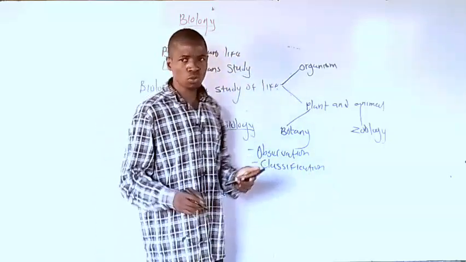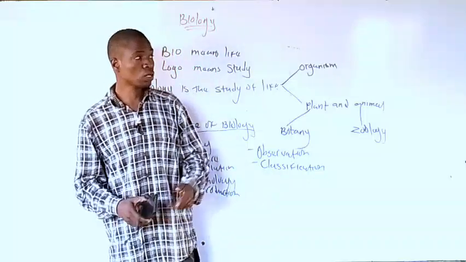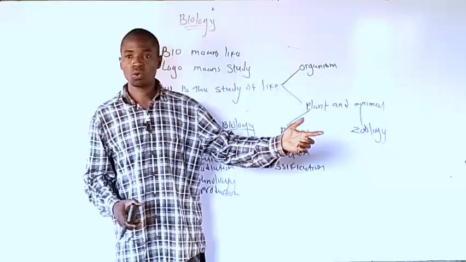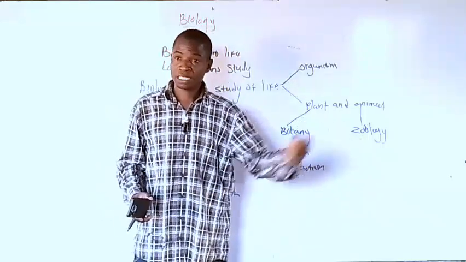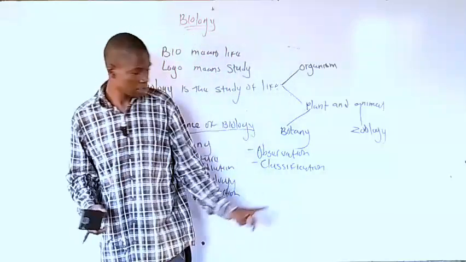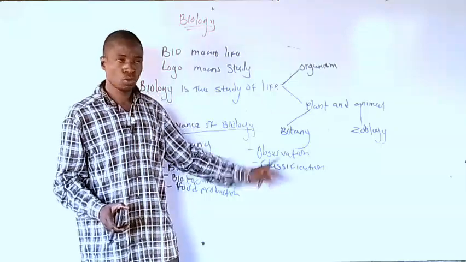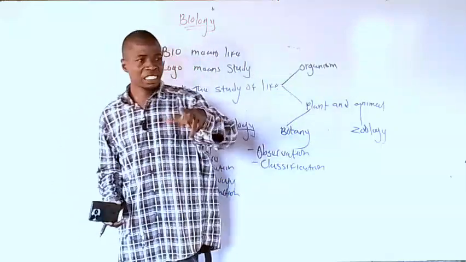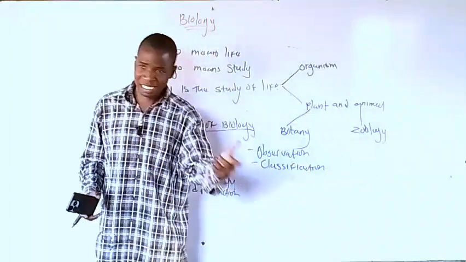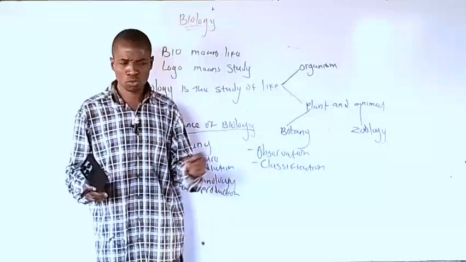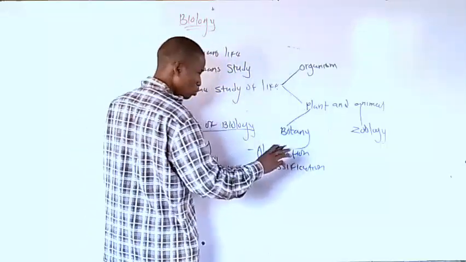Now, what is classification? You look at it. Where does this banana belong? Which plants does this particular banana belong to? You look at the leaf. Does it resemble this leaf, another leaf? Does it resemble grass? You just look at it one after the other. Now, that's classification. You classify where it belongs.